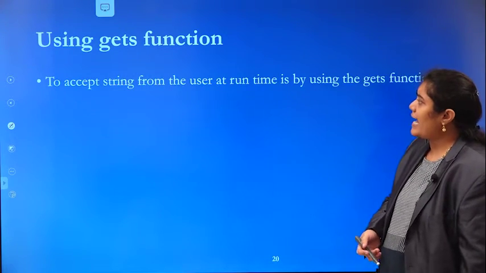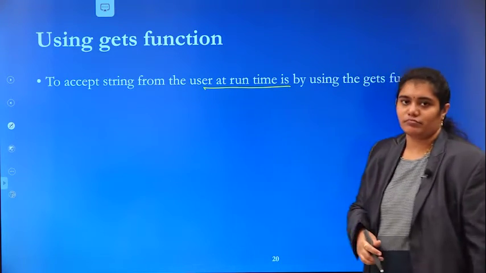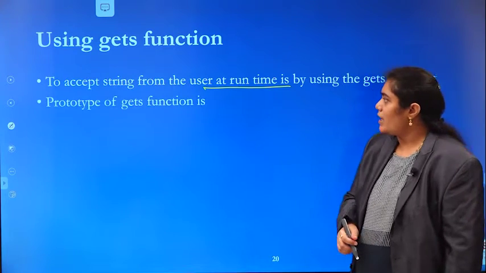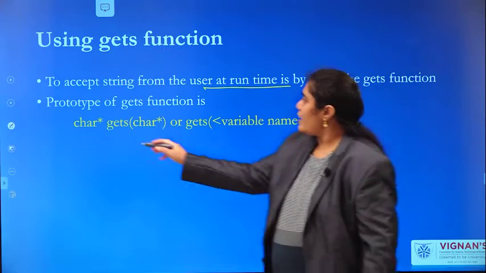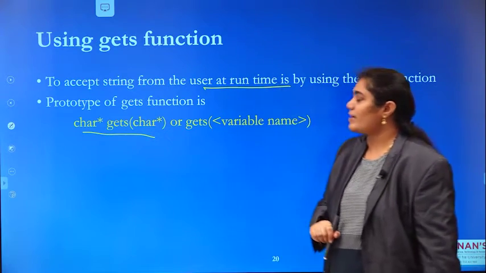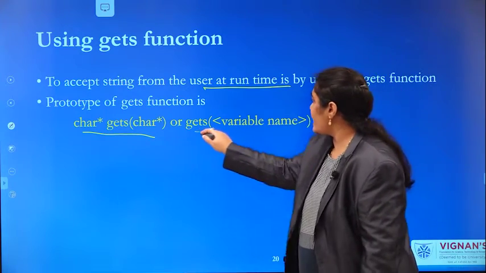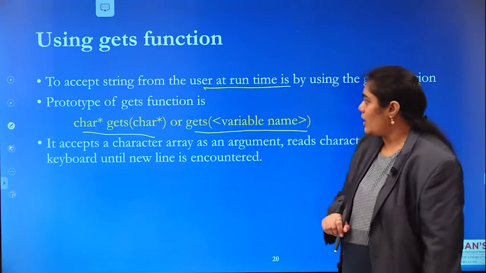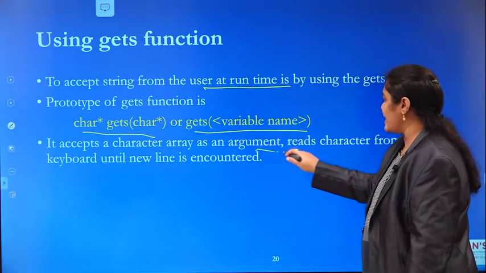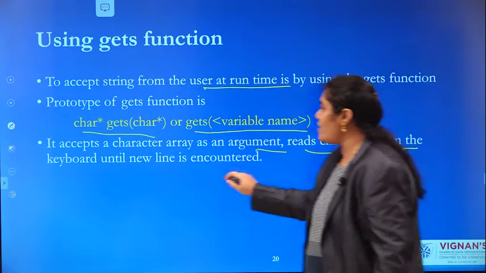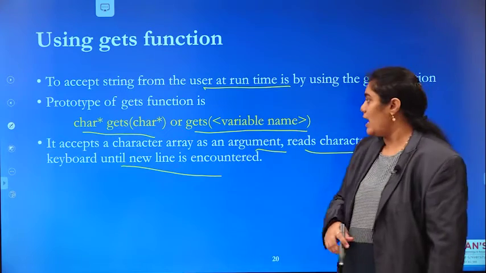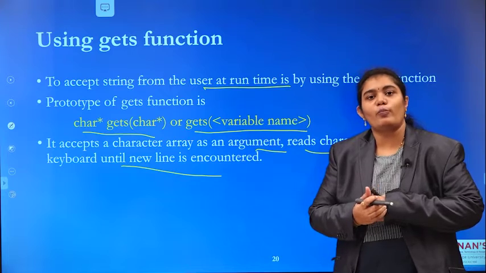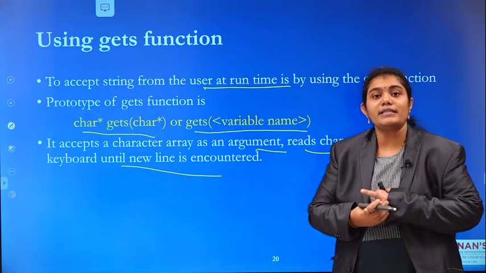The gets function accepts a string from the user at runtime. The syntax is gets of character array, or gets of the array name, just a variable: gets of variable. It accepts a character array as an argument. It reads characters from the keyboard until a new line is encountered. gets is used to read a group of characters until a new line is encountered.